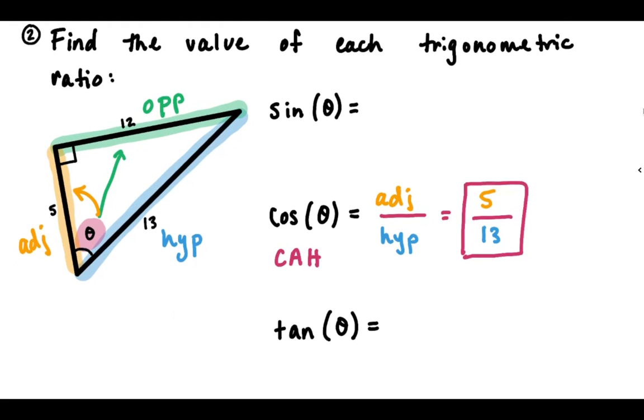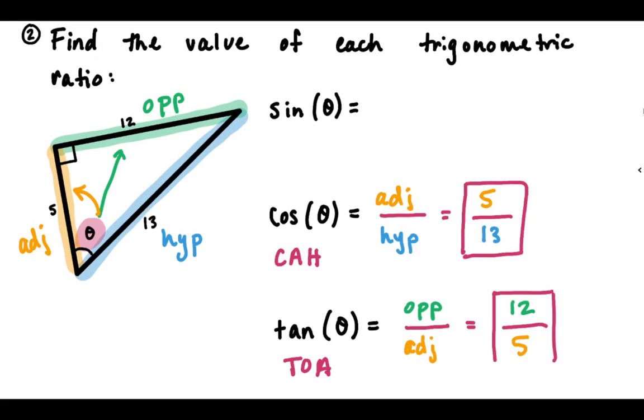All right, let's come down to tangent. Tangent is TOA, which stands for opposite over adjacent, right? So to find the tangent, I need to know the opposite side, which is 12. So let's fill in 12 for the opposite. And the adjacent side, which is 5. So let's fill in 5 for the adjacent. And that's it. Tangent of theta is 12 over 5.